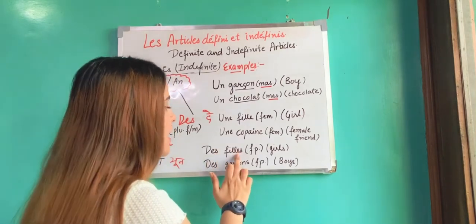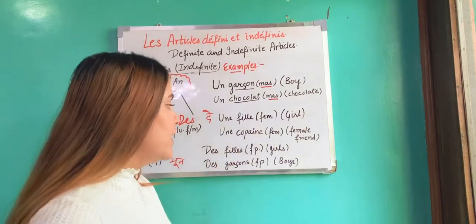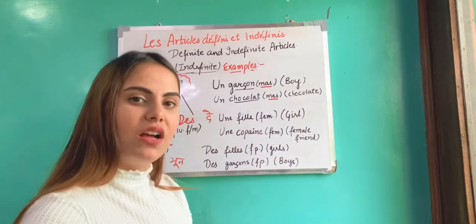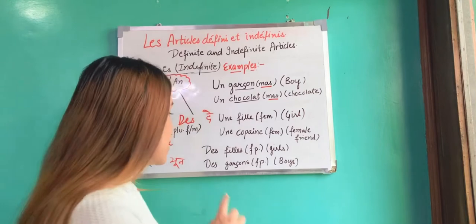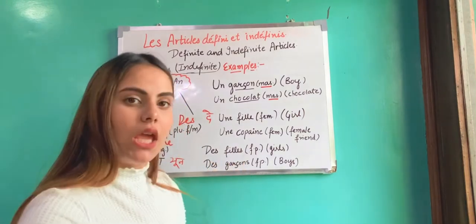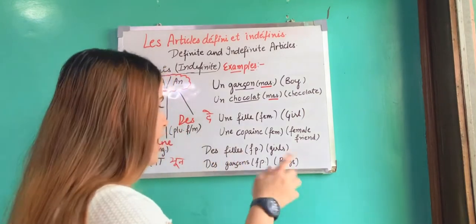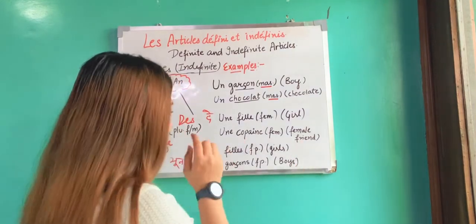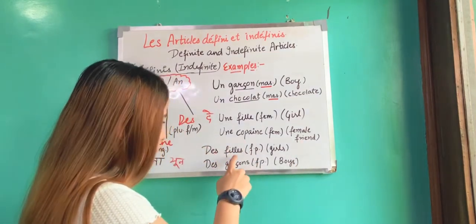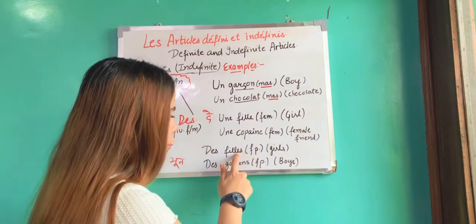Des filles. Some girls, the meaning of des is some girls. Des garçons is some boys. In plural, feminine or masculine, I have added s to the particular noun.